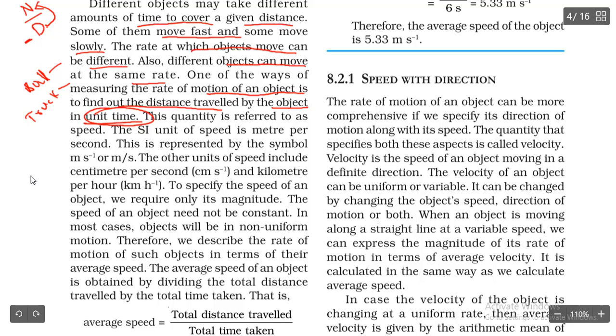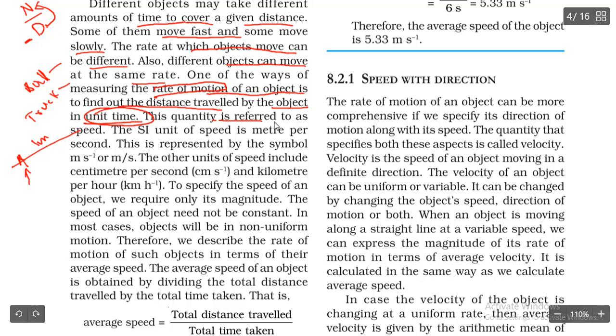One is going to run fast and the time limit will be 1 minute or 2 minutes, whatever it is. In that time you have to run and cross the border. Whoever crosses first will be the winner. In this way, we measure the rate of motion of an object.